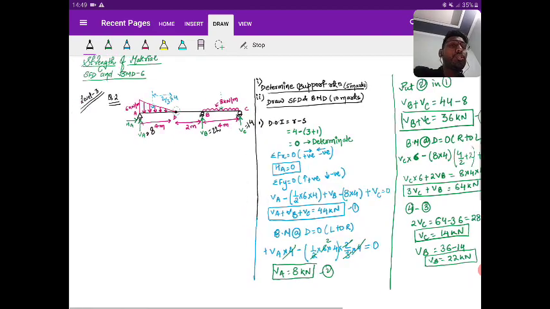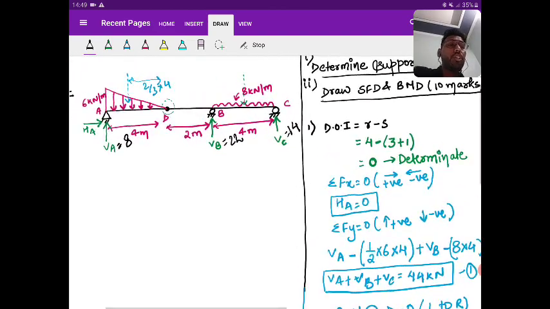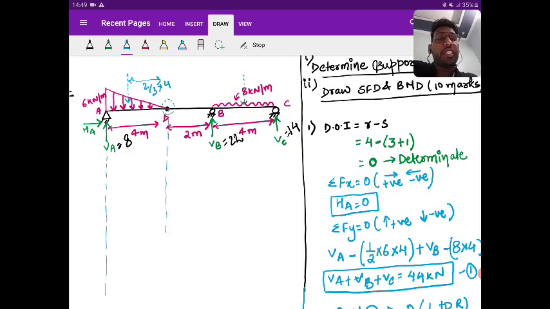Right. So we got the support reactions. Once we have the support reactions, we can draw the shear force diagram directly. Yes or no?